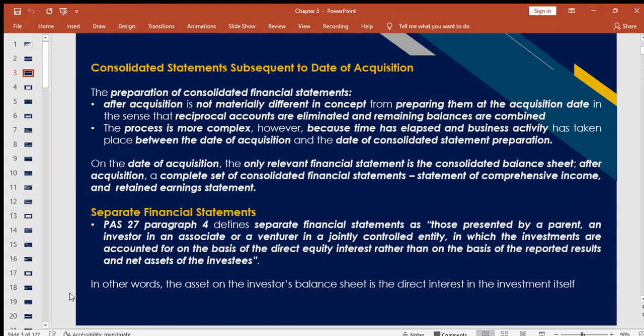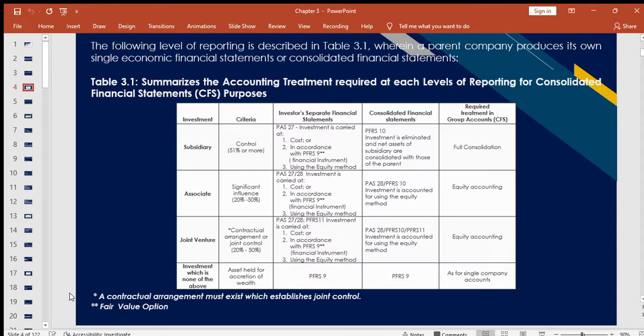So it depends on the investment type of our investor in the investee company. In other words, the asset on the investor's balance sheet is the direct interest in the investment itself. So we will classify it more.